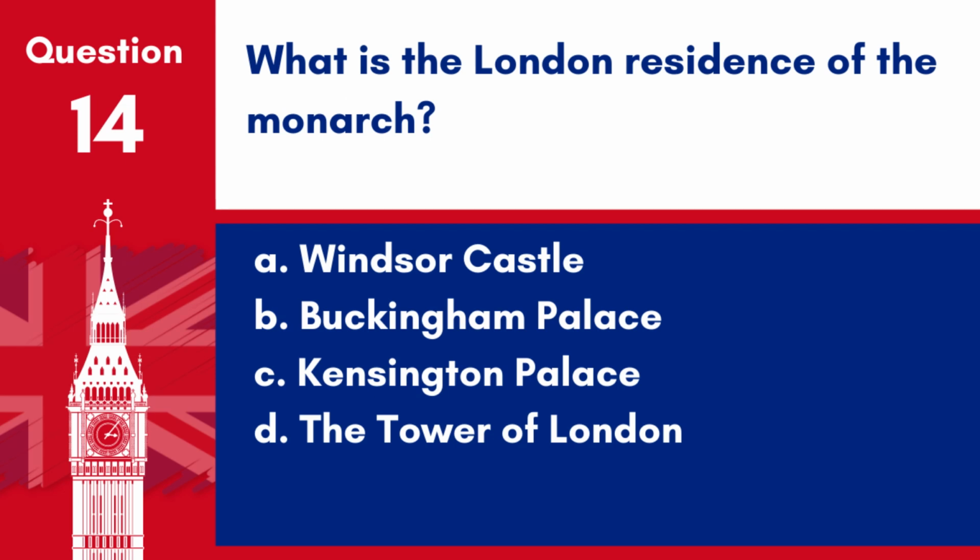Question 14. What is the London residence of the monarch? A. Windsor Castle. B. Buckingham Palace. C. Kensington Palace. D. The Tower of London. Answer: B. Buckingham Palace. It has been the official London residence of the UK's sovereigns since 1837.